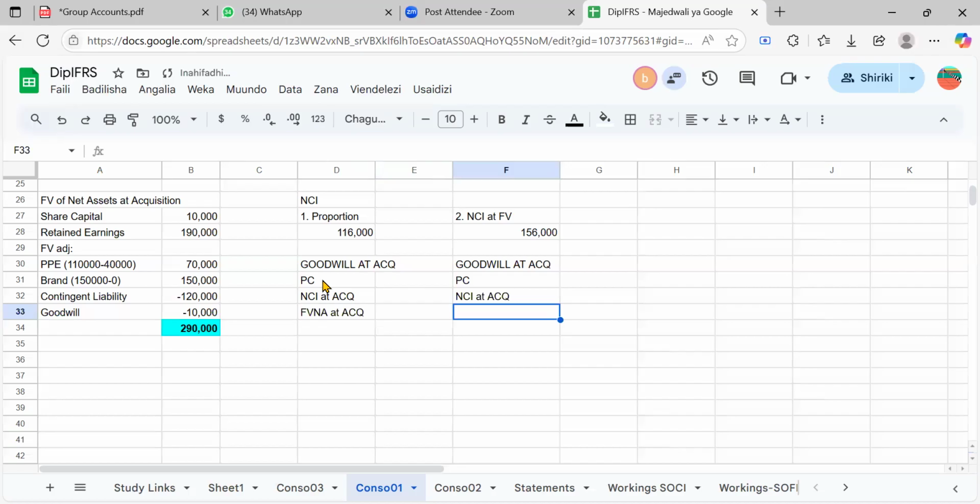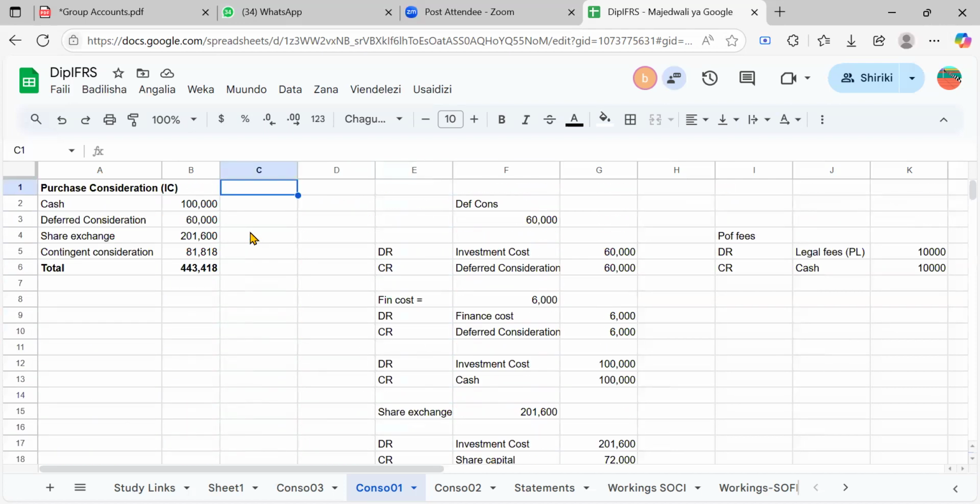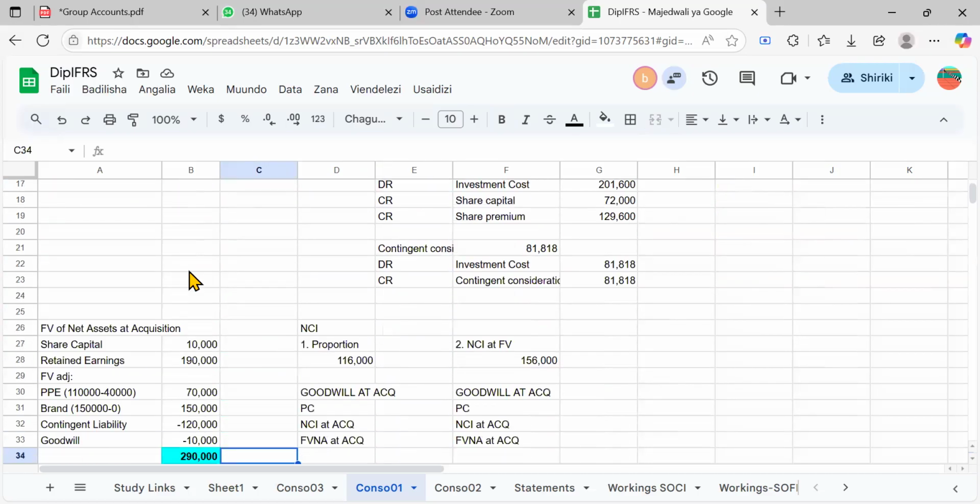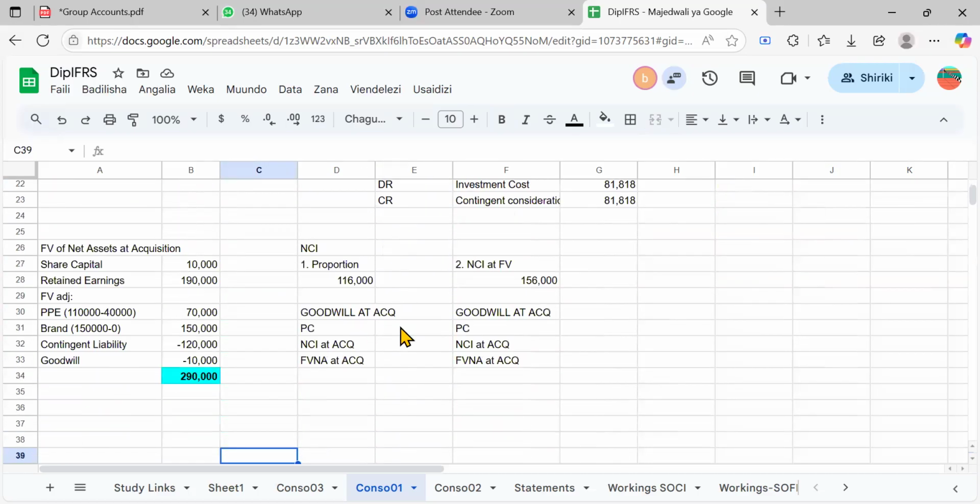Now let's get our figures. Let's go for the purchase consideration. I think we got it already on question one. We completed it last time. It was 443,418.